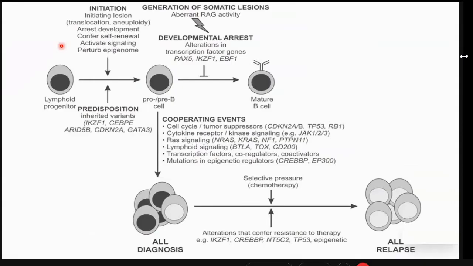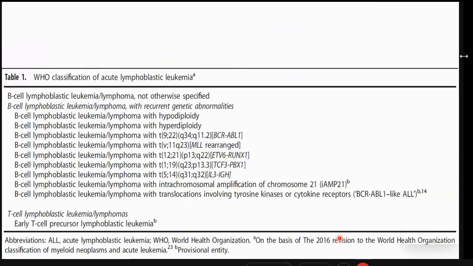How these genetic abnormalities work is not just in initiating the initial leukemogenesis. Because of chemotherapy, there is a selective pressure, and that clone which is susceptible to chemotherapy is eliminated, whereas that particular clone which has harbored certain genetic abnormalities has a survival advantage, and this gives rise to a relapse of ALL. And that is why it is so important to identify these genetic abnormalities de novo at the beginning, so that we can plan our patient's treatment quite early on.